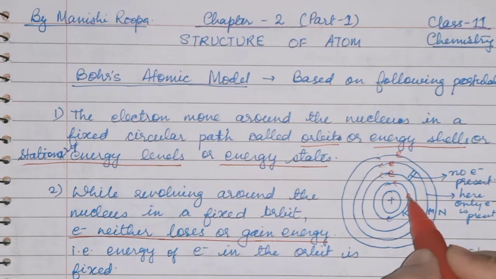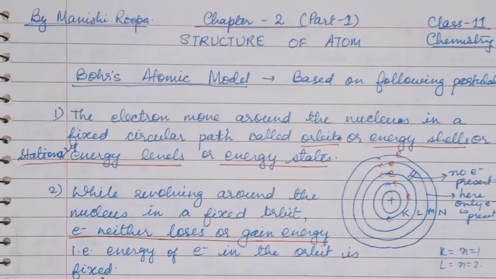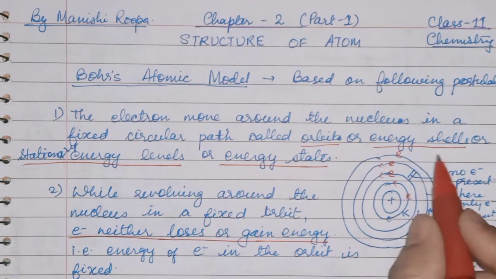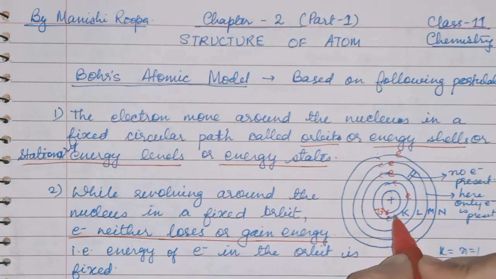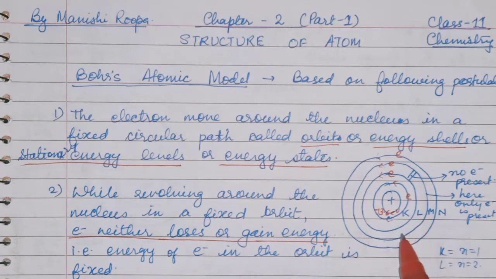And each orbit has fixed energy. Suppose it is a hydrogen atom, so the energy of this first orbit will be minus 13.6 electron volt. This is fixed, and this is fixed for each orbit of an atom.